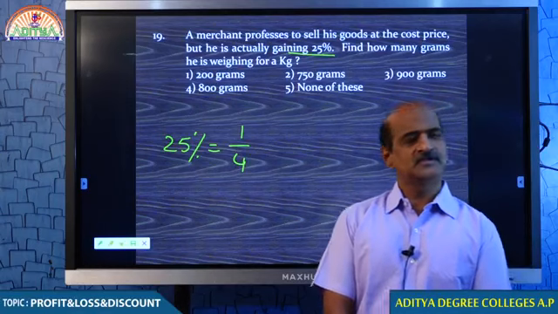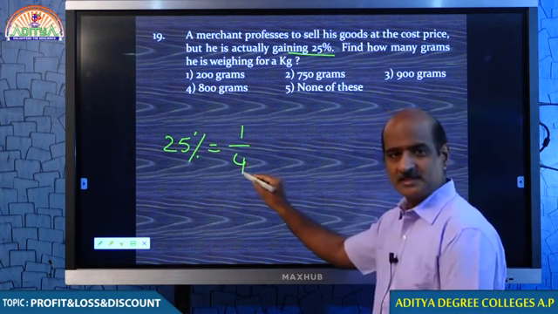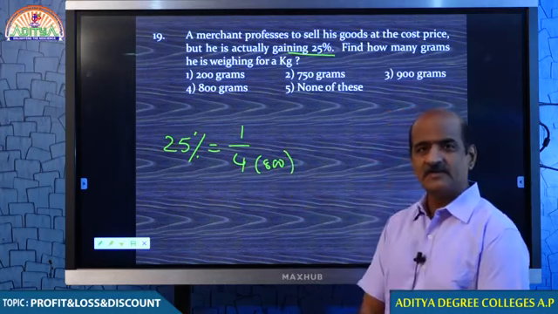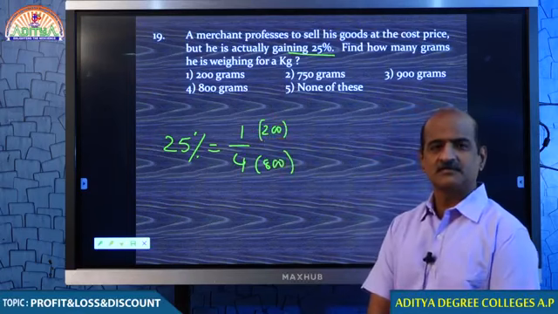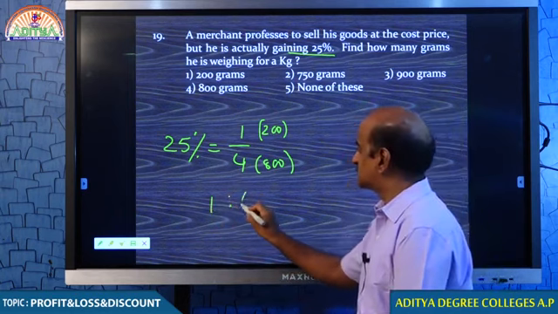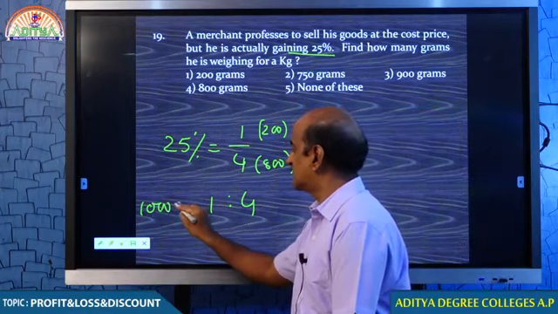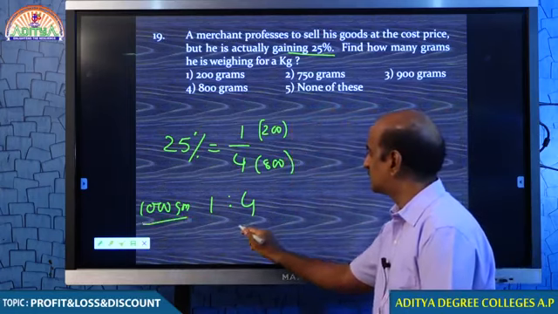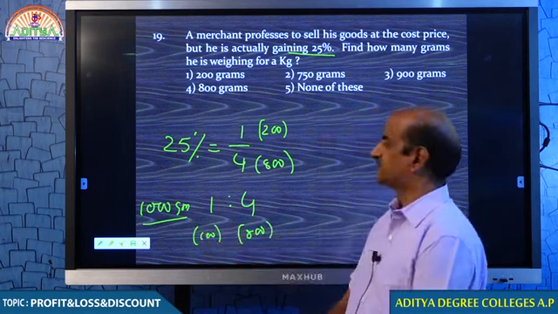Come on man, you understand 1/4, 25% is equal to 1/4, no? He is giving 800 grams to the customer and keeping 200 grams for himself, because he is dividing 1 kg in the ratio 1:4. Whatever the quantity, he is dividing in the ratio 1:4. If you divide 1000 in 1:4, 4 parts means 800, 1 part means 100.